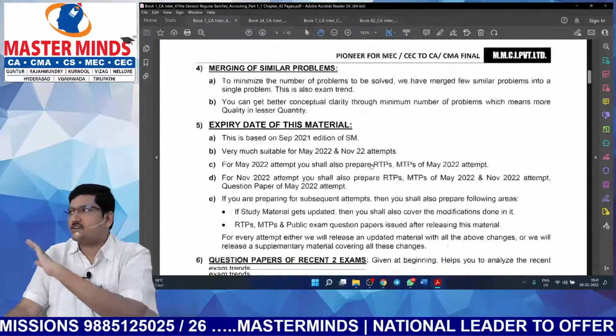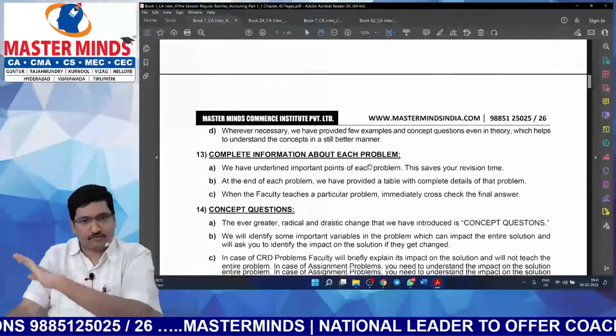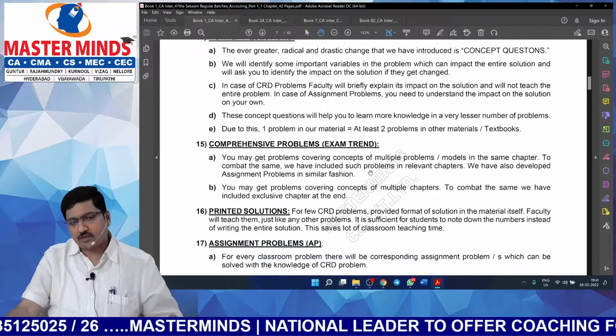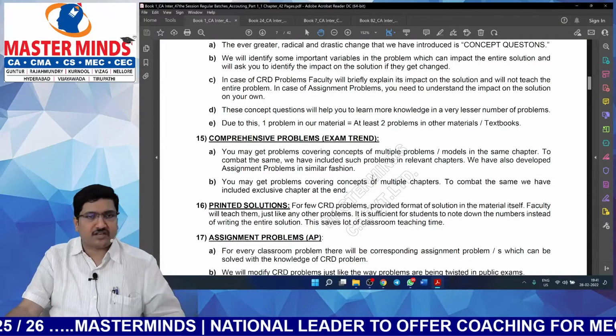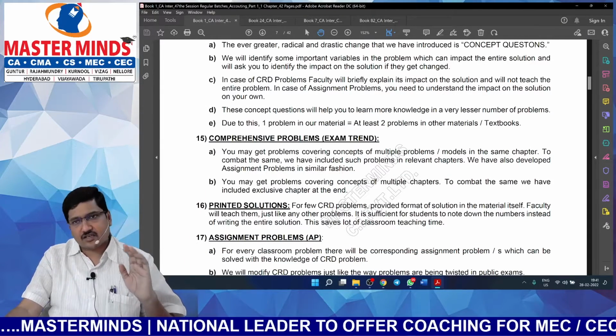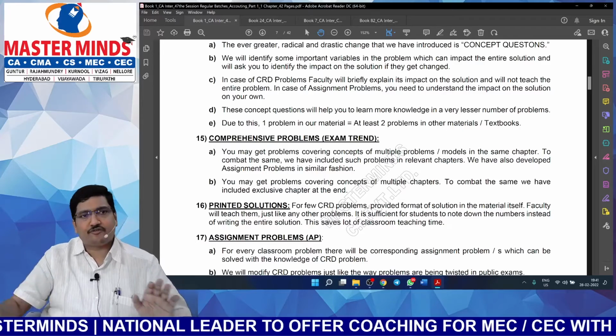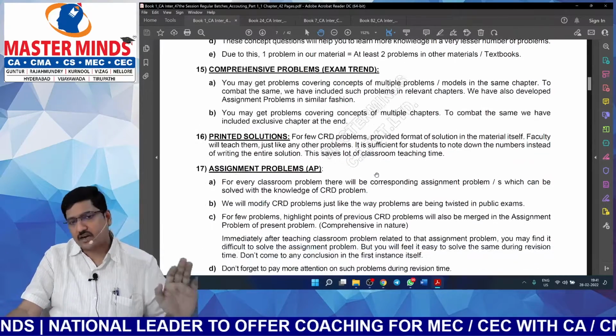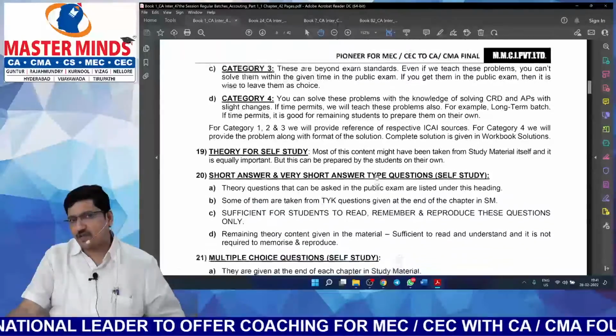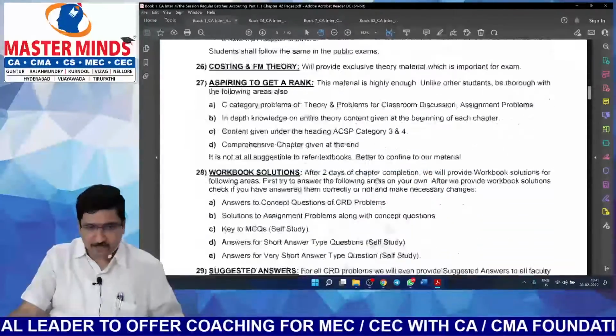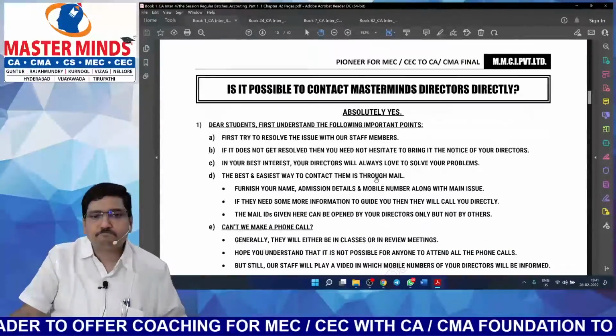So complete information is given in the first 4-5 pages. What I request is, if you purchase these materials, try to spend at least 30 minutes to read these first few pages, so that you can understand how you can utilize this material in the best possible manner. Now let us see one after another.